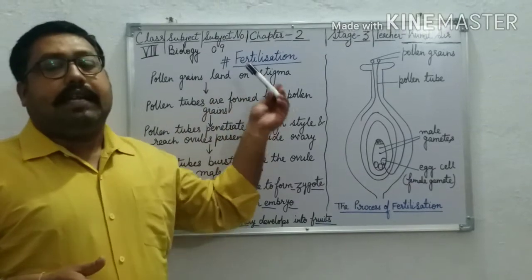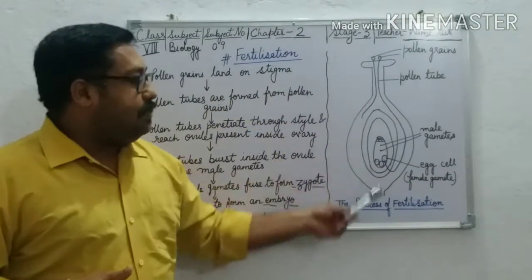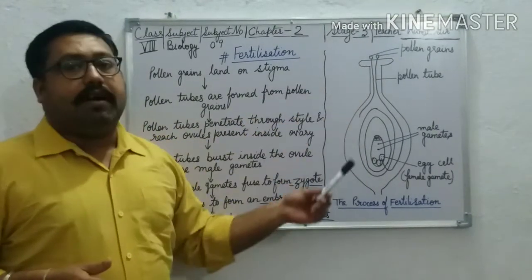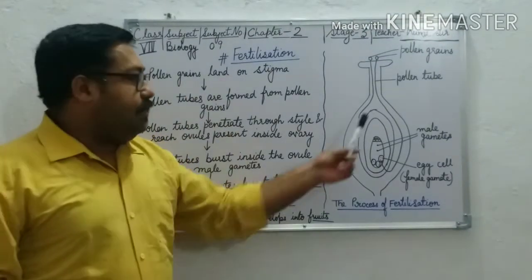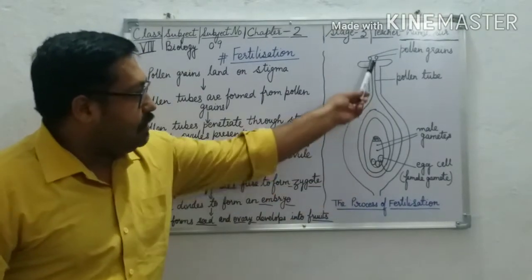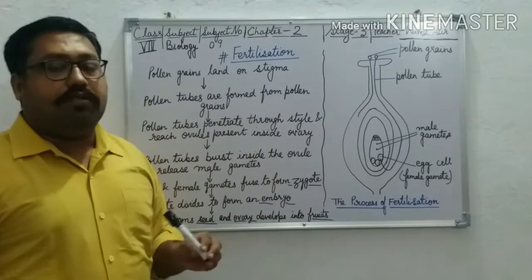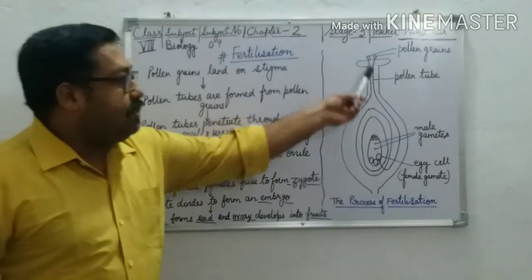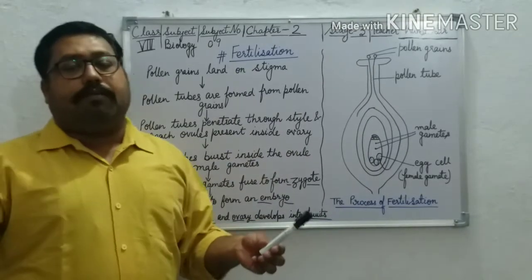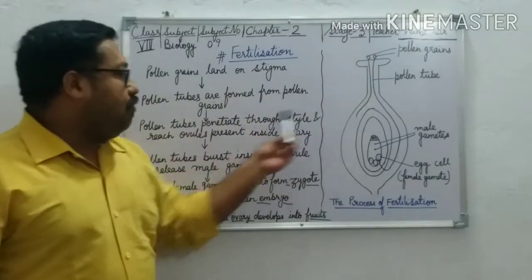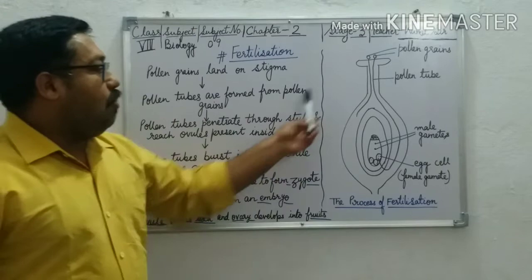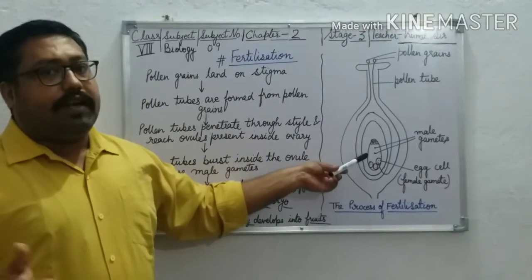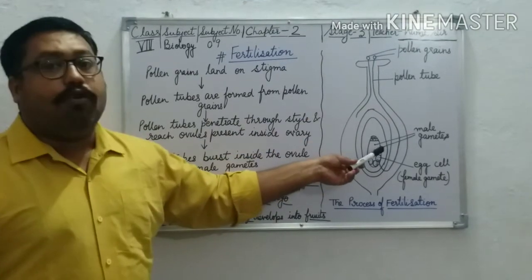When pollen grains land on the stigma, as you can see in this diagram, they form a long tube which is called a pollen tube. After that, the pollen tube penetrates through the style. Where does it go? The pollen tube goes through the style and reaches the ovules inside the ovary. Ovules are found inside the ovary.